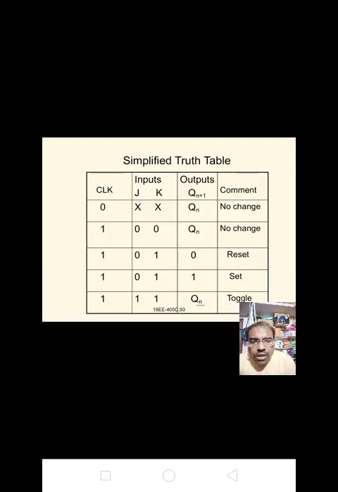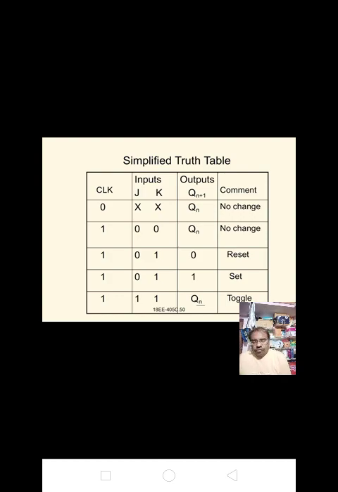Simplified truth table: if the clock is equal to 0, inputs J and K are in don't care condition, and Qn plus 1 is Qn, no change in the output. If clock is 1 and inputs 0 0, output is Qn, no change. If clock is 1 and inputs 0 1, output is 0, reset condition. If clock is 1 and inputs 1 0, output is 1, set condition. If inputs are 1 1, output is Qn bar, that is toggle condition.